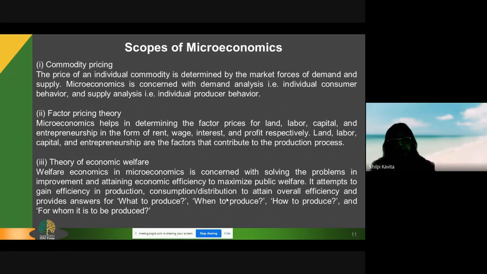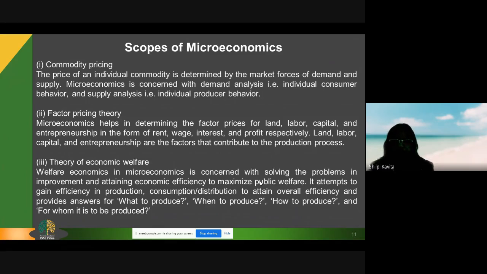The scope of microeconomics is endless, I should say, because we have a complex economic system. An economic system is dynamic, ever changing, ever going. That is why the scope of microeconomics is called vast. The commodity pricing, as I told you all, is determined by demand and supply analysis: the demand analysis dealing with individual consumer behavior and the supply analysis dealing with individual producer behavior.